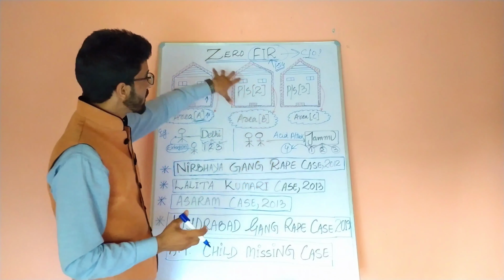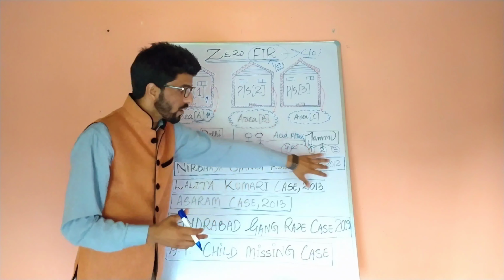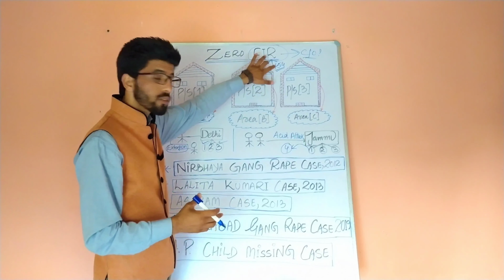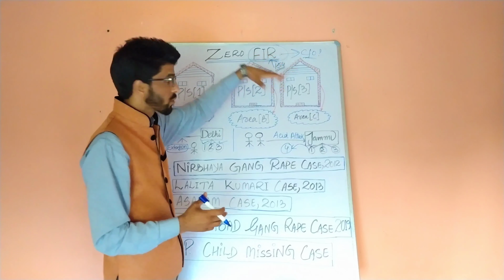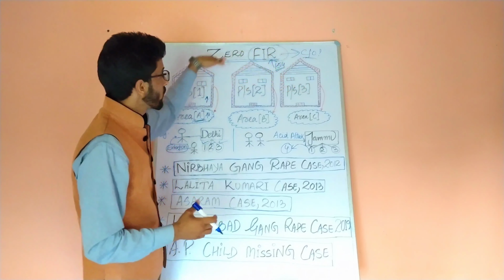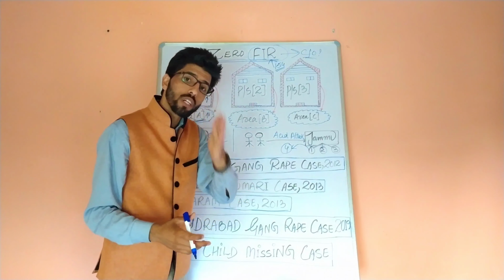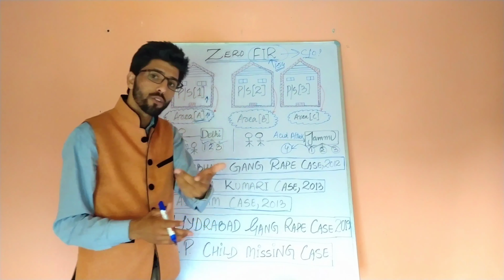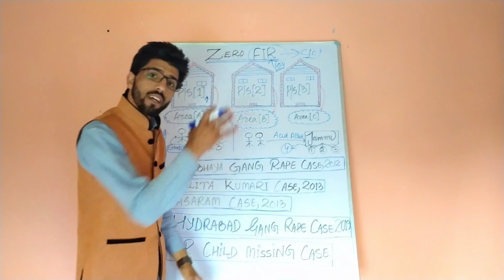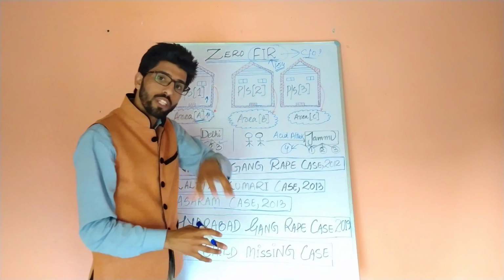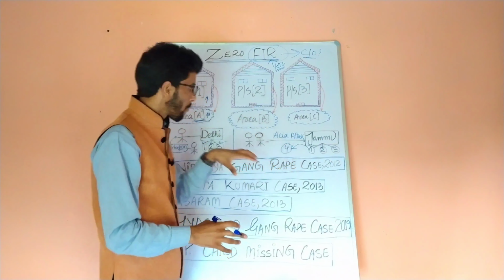And afterwards, a need arose, because till 2012, what was the concept? The concept was the general FIR perspective which I gave before discussing Zero FIR: that you have to approach the concerned police station only in order to lodge an FIR. That means the concept was jurisdiction based. You have to approach the police station which has jurisdiction over the area.